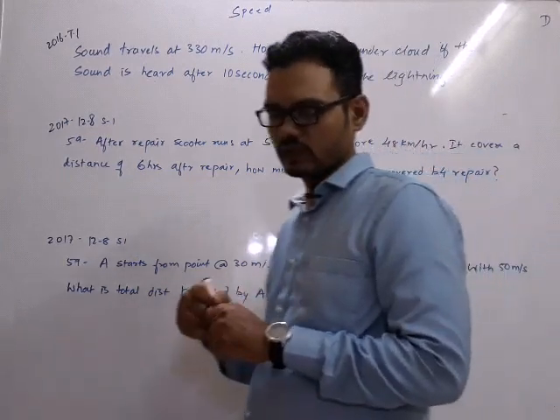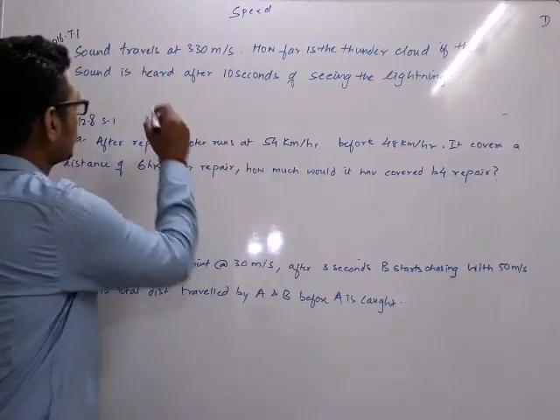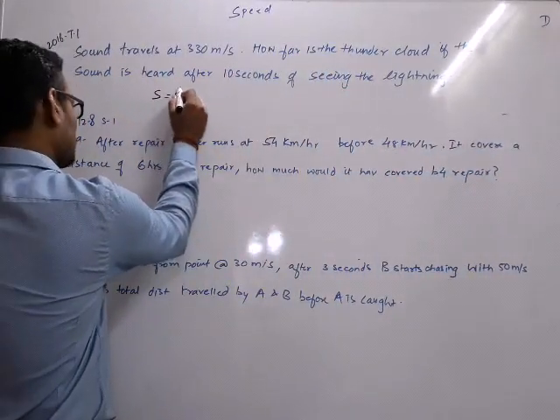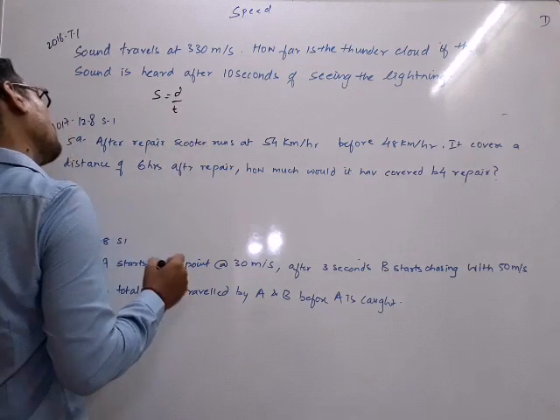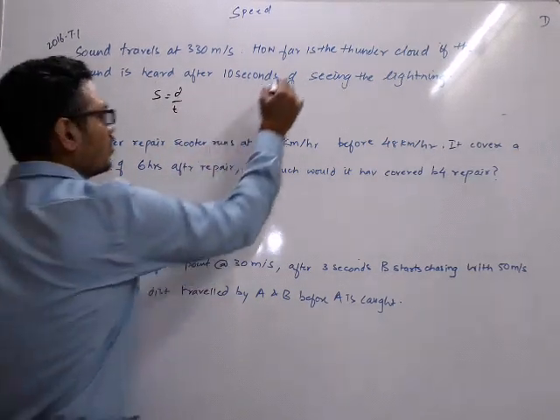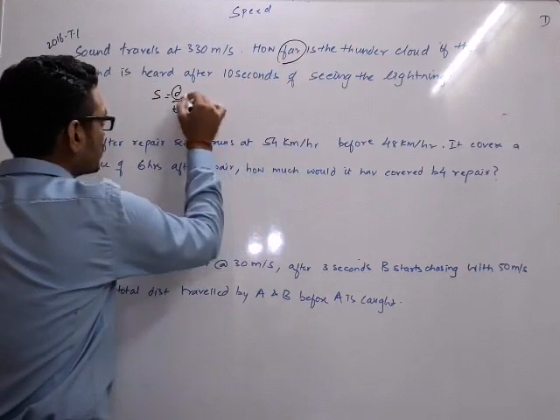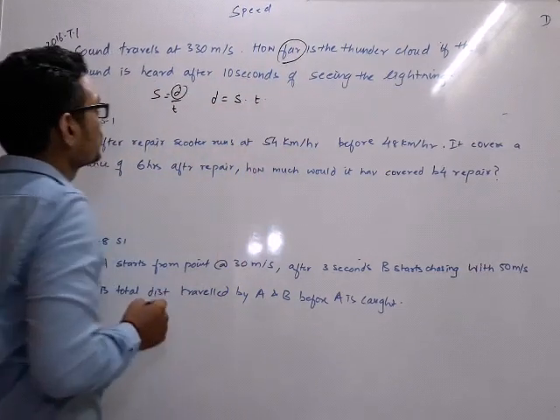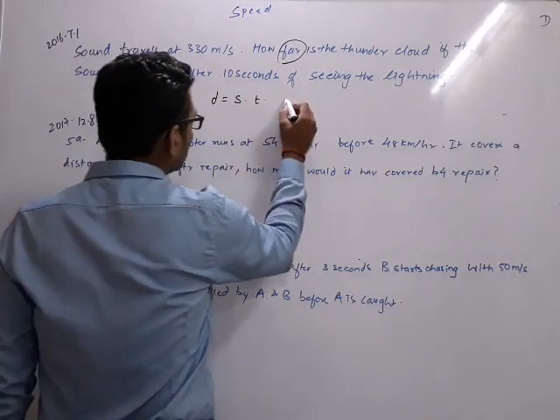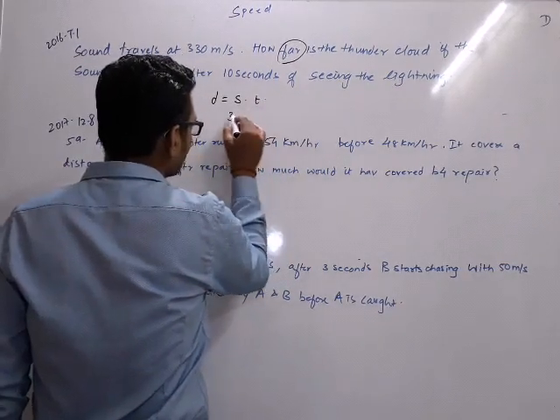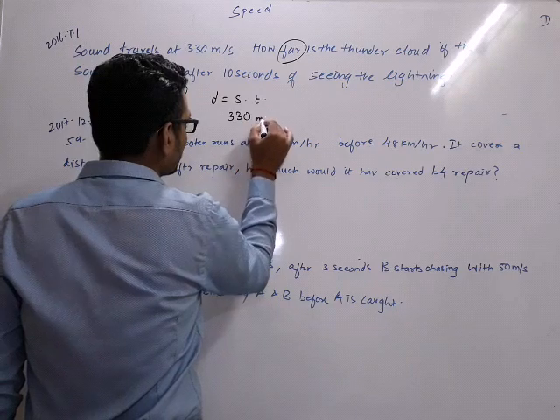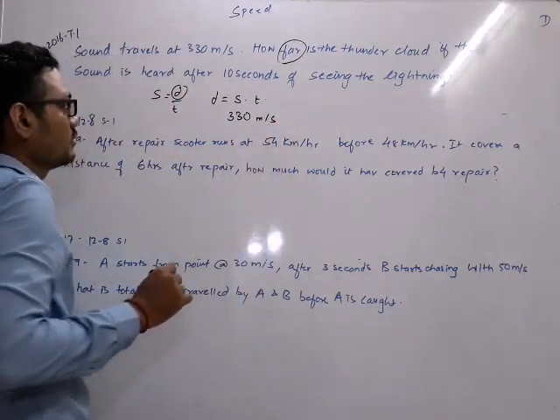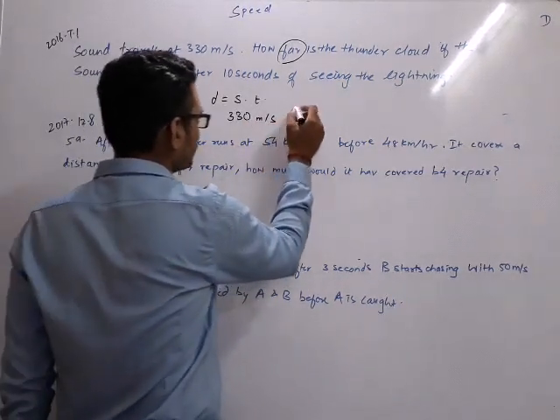I know only one formula, which is speed equals distance upon time. What is asked? How far means distance. Distance is speed into time. What is the speed? Speed of sound is 330 meter per second. What is the time? 10 seconds.